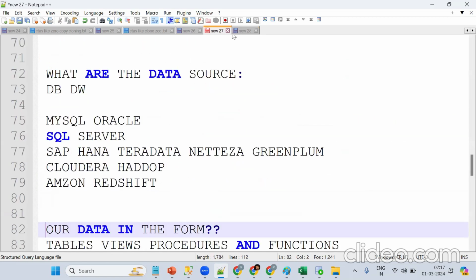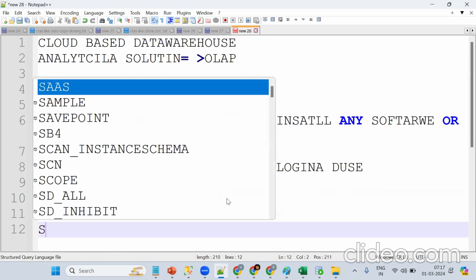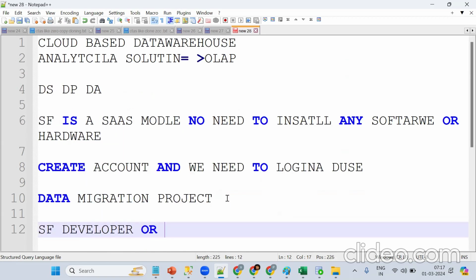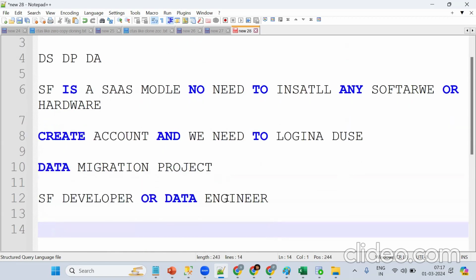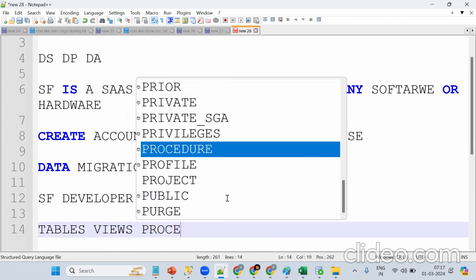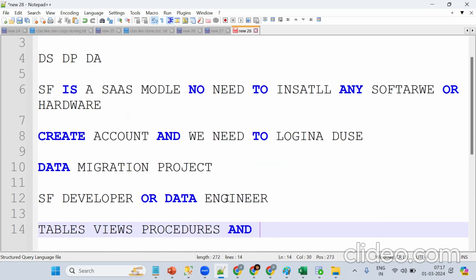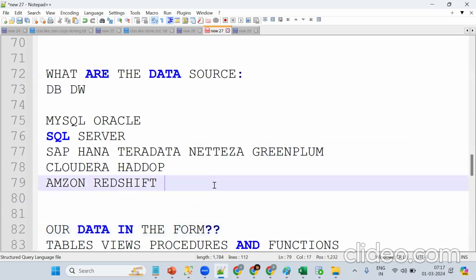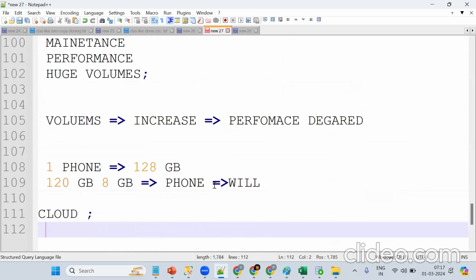Similarly, our role is Snowflake developer or data engineer. So these are the points you should remember. We should migrate tables, views, procedures, and functions, the logic. If you go to any project or company as a Snowflake developer, we should migrate the tables, views, procedures, and functions. Okay, I'll try to give a simple example. Suppose there is a company called ABC.